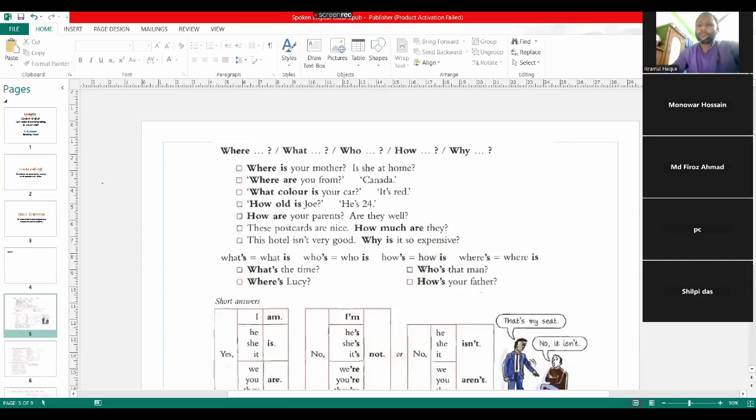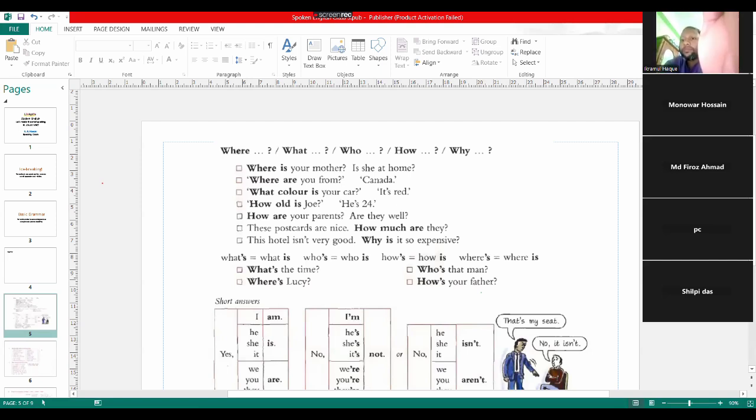So in the last class, we studied how to make sentences with the present form of to be verb, like am, is, are. And we also learned how to make yes, no questions with am, is, are. And today we are going to study how to make questions or interrogative sentences by using am, is, are. What type of questions? What type of interrogative sentences?